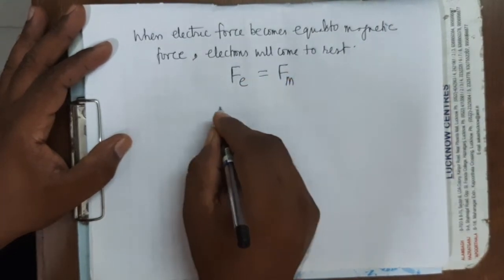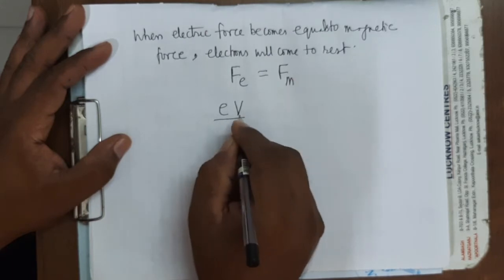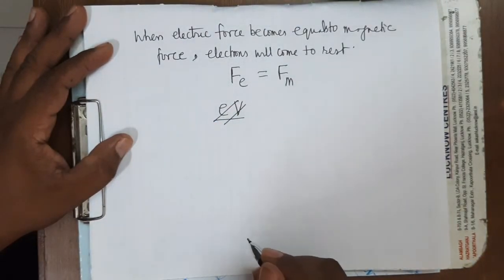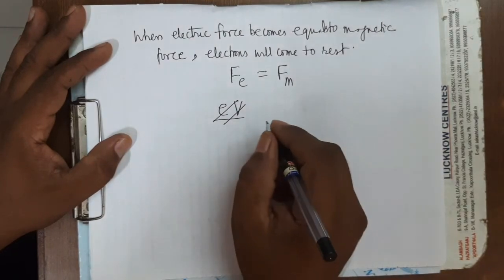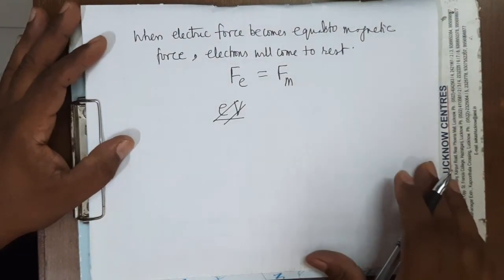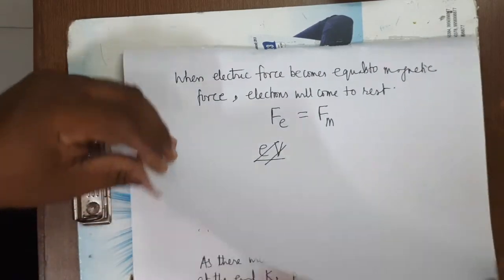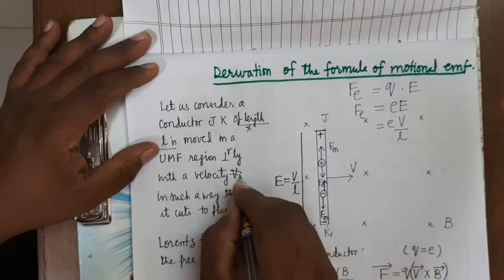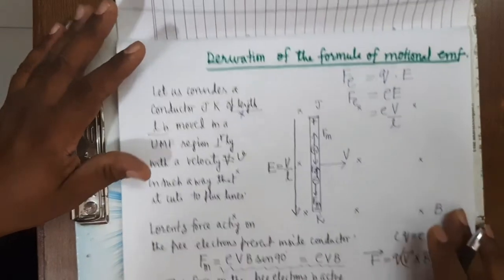Fe you have already seen is eV upon L. Here the potential difference we will denote by some other symbol, so for velocity you use the symbol small v. Here for velocity we will use the symbol small v, otherwise there will be confusion.